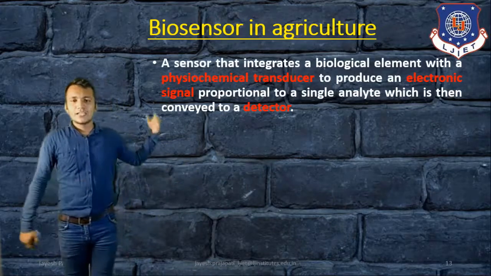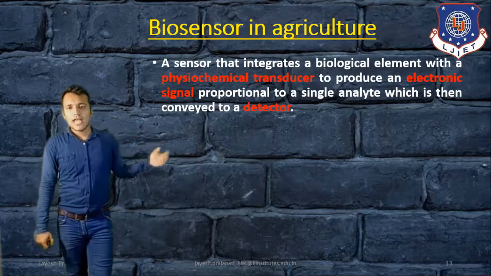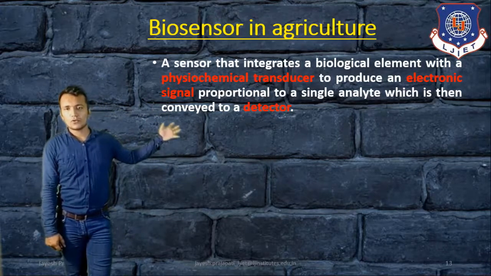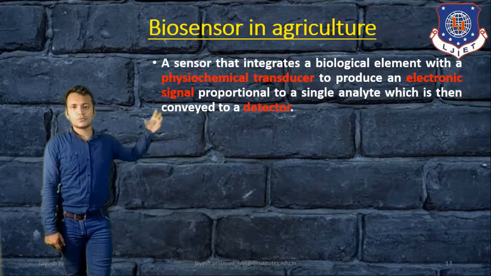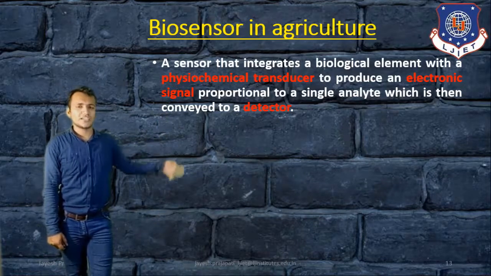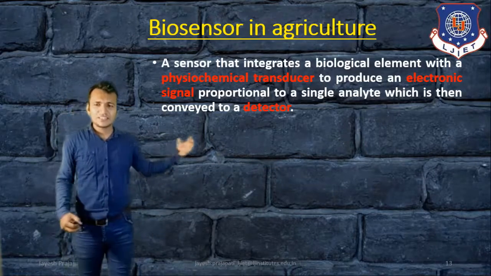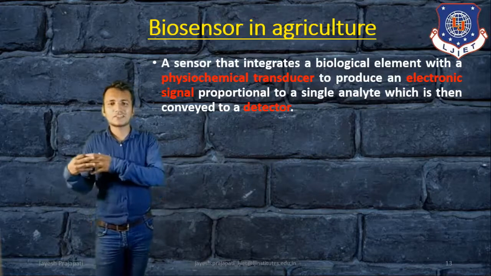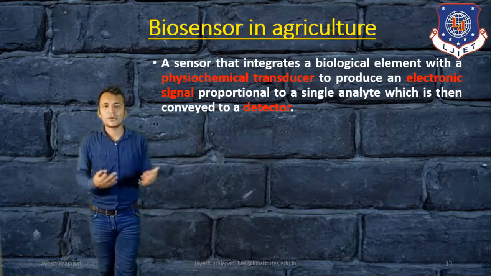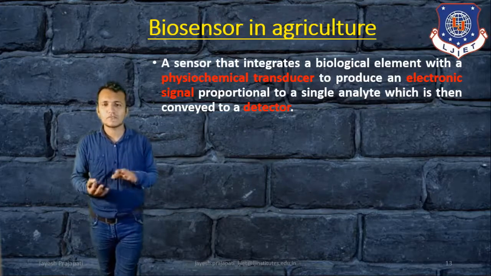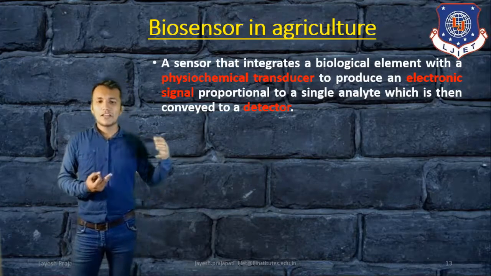A biosensor is a sensor that integrates a biological element with a physiochemical transducer to produce an electronic signal proportional to the analyte, which is conveyed to the detector. In this definition, we define the biosensor by its small components, like transducer, detector, electronic signal converters, and signal analyzers.